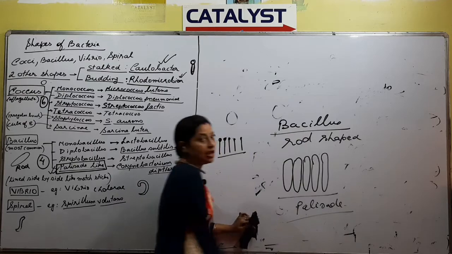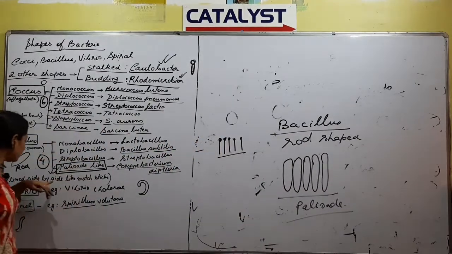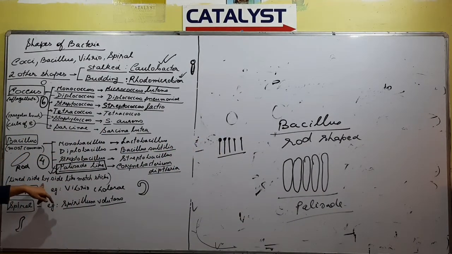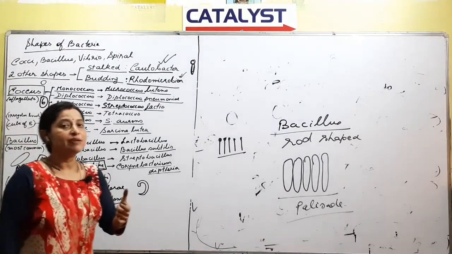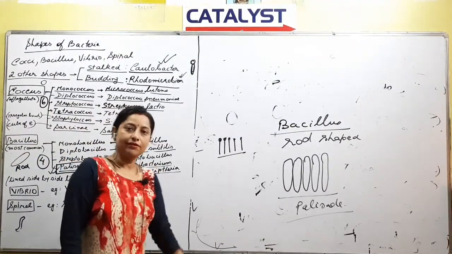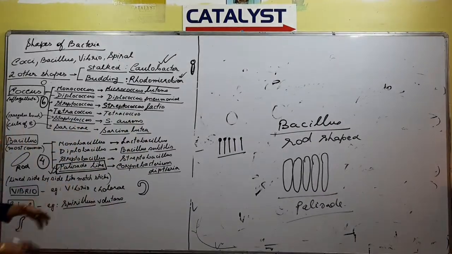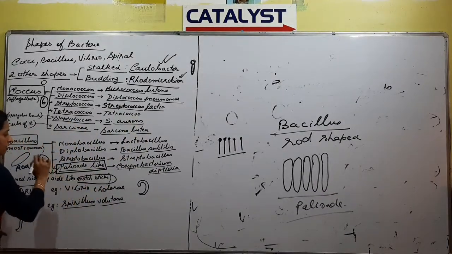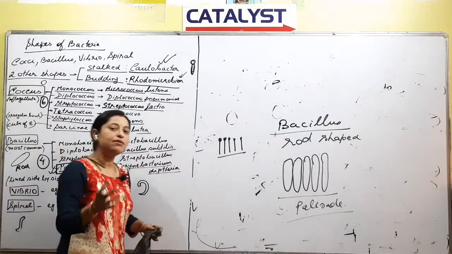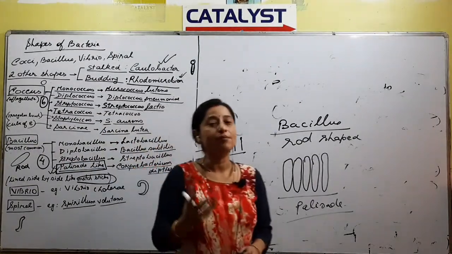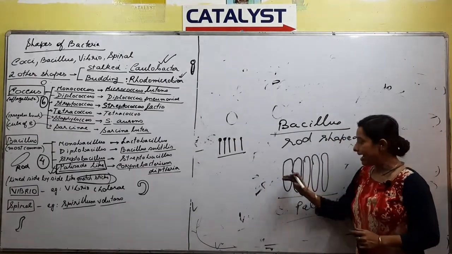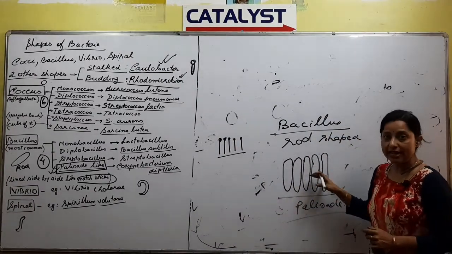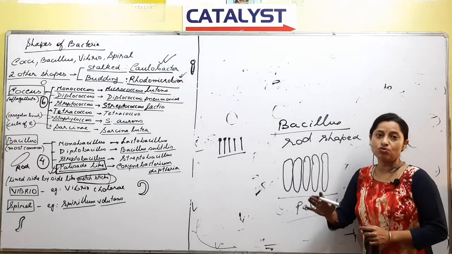Question has come. When bacteria are lined side by side like a matchstick, that structure of bacteria is called as, right? So you need to know that your matchstick word will not be there, we are talking about palisade. So maximum questions have been asked about that palisade formation itself. Right? So when bacteria are arranged side by side in the form of a matchstick, that is what is called as a palisade arrangement.